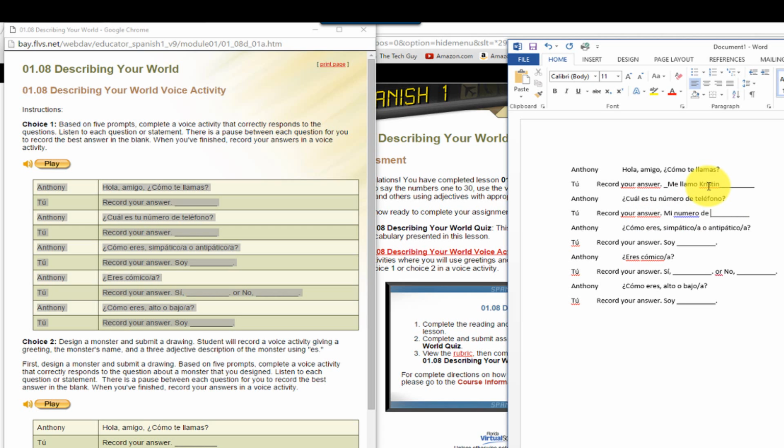Okay, ¿cuál es tu número de teléfono? Full answer. Remember that. Mi número de teléfono es... And you need to enter the numbers. Dos, don't enter them in English. You want them in Spanish. You're answering in Spanish, because I have my Word set to work in English and Spanish, so you recognize these words in Spanish. Very important to do that, by the way. So you type all your answers. Okay, make sure you take care of those.